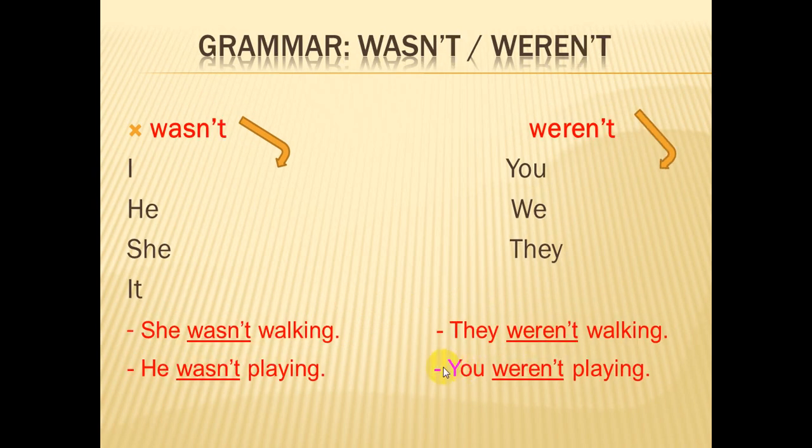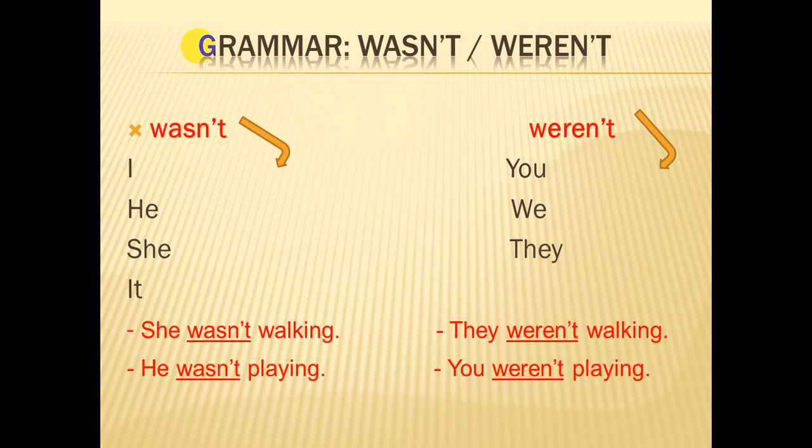Okay, let's complete. Now we have the past form and it's in the negative, so wasn't and weren't. Okay, in the negative form we add the word not to was and were. So the same rule we add it here with the same words.